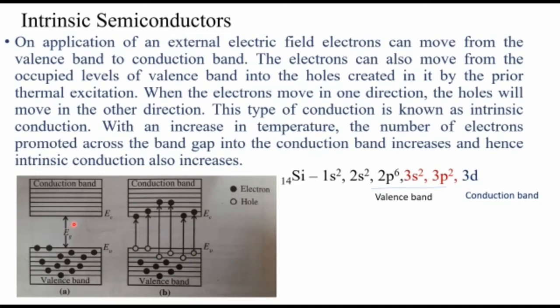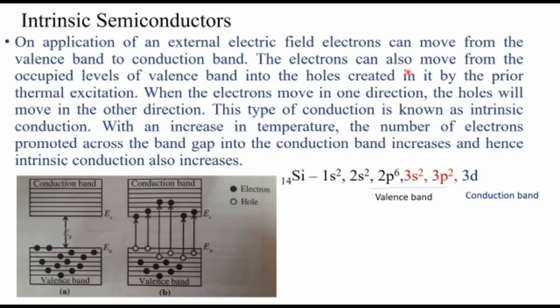This gap is less than 3 electron volt in the case of semiconductors. So when you are just increasing the temperature, the electrons can move from this valence band to conduction band because the energy gap is small. So on application of external electric field, electrons can move from the valence band to the conduction band.